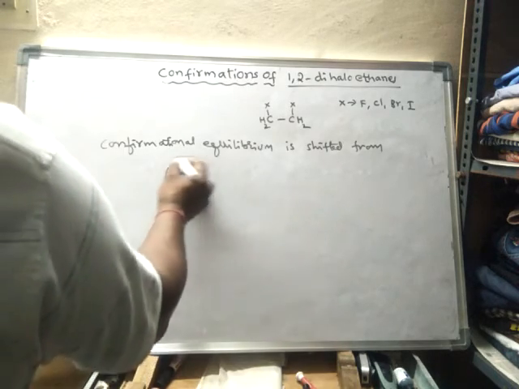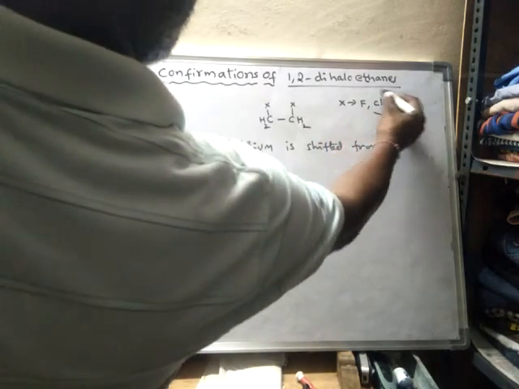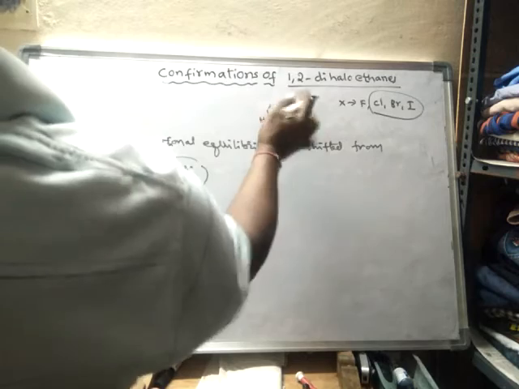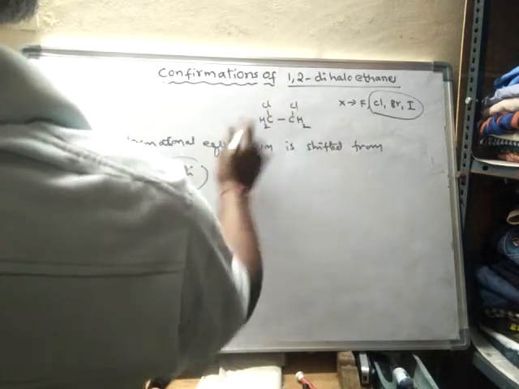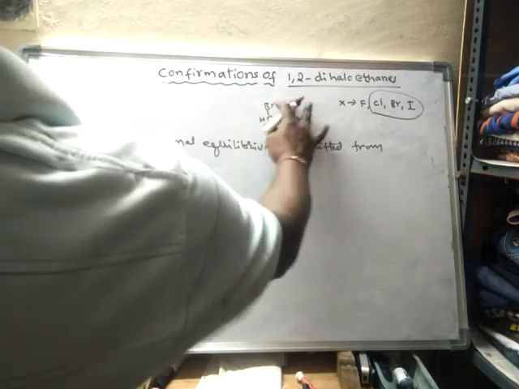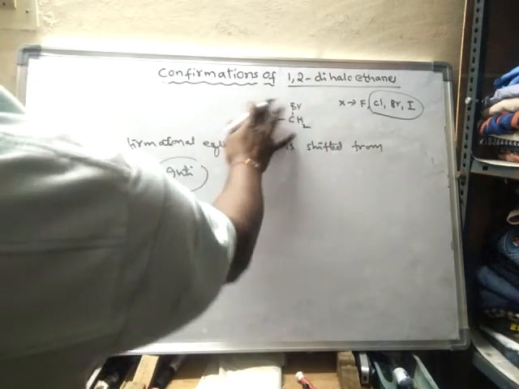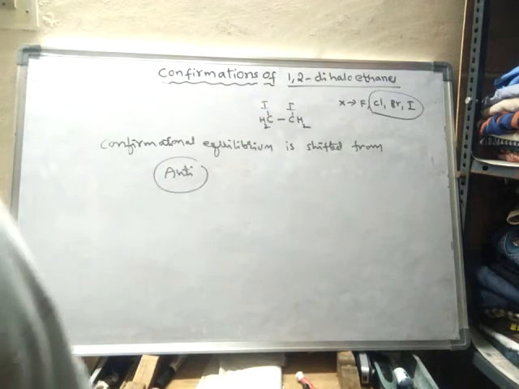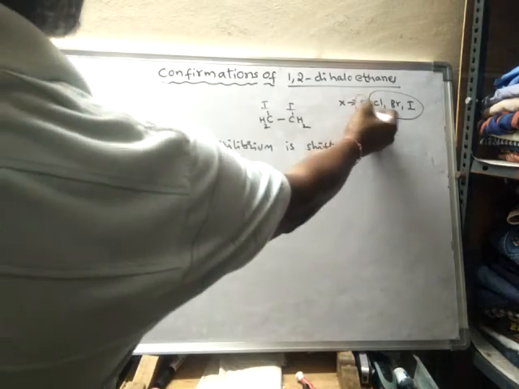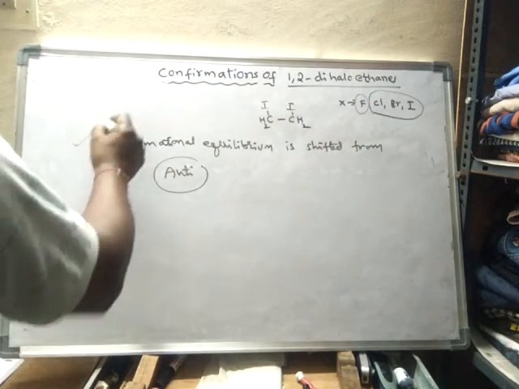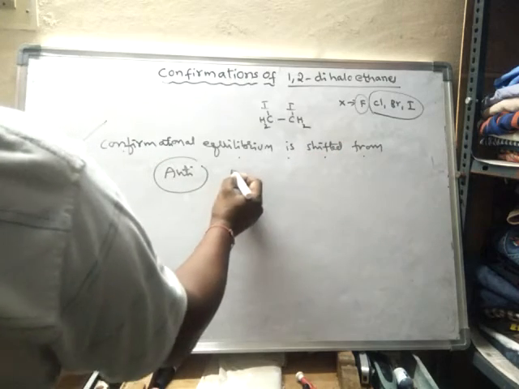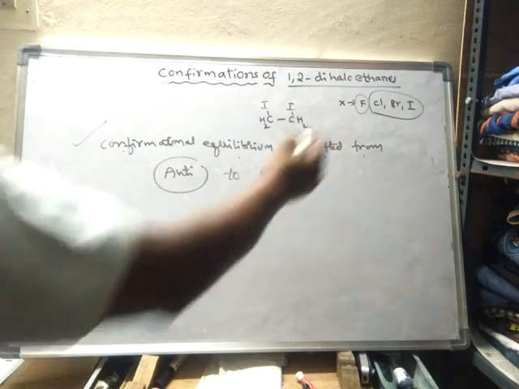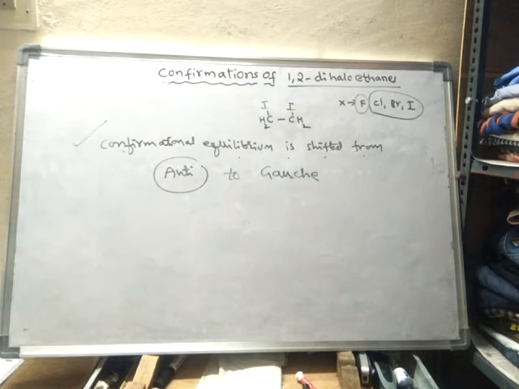But here, in chlorine, bromine and iodine, that is dichloro, dibromo or diiodo, anti is more stable. But if it is difluoro, the conformational equilibrium is shifted from anti to gauche form. So that means in difluoro, gauche is more stable than anti.